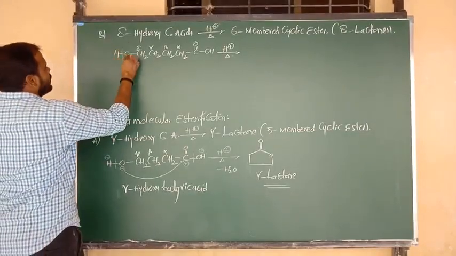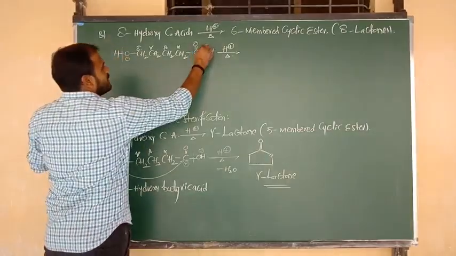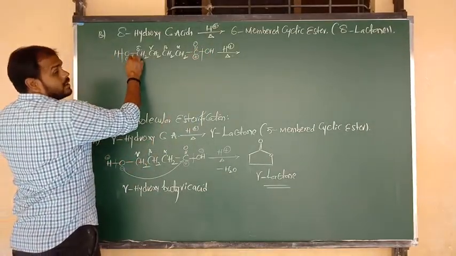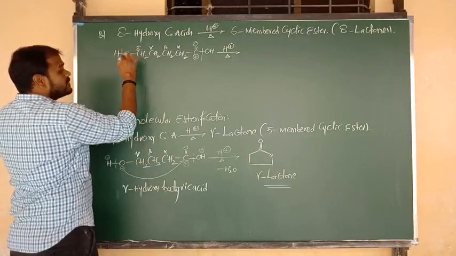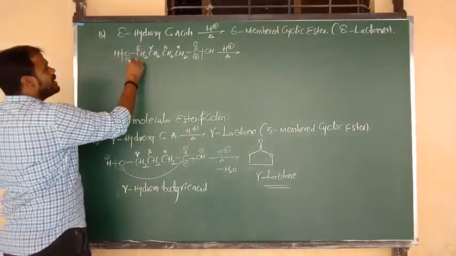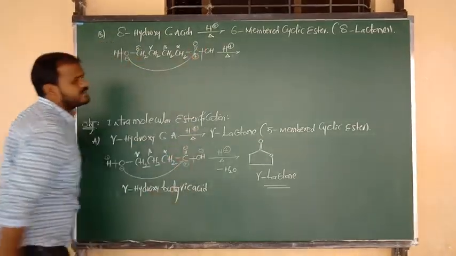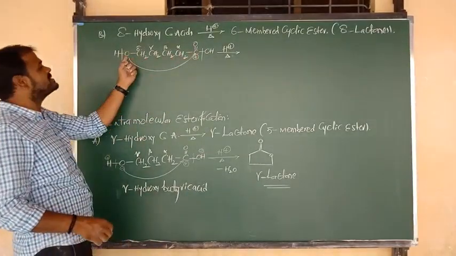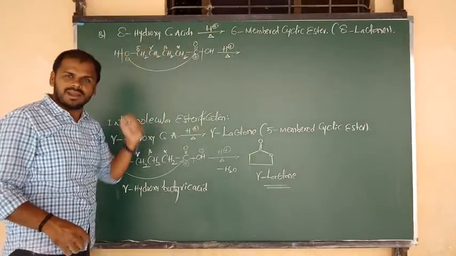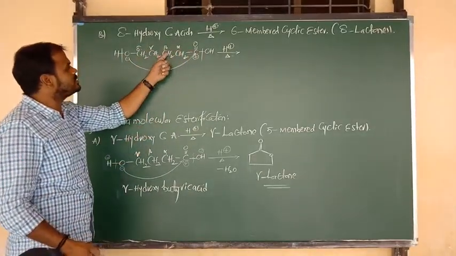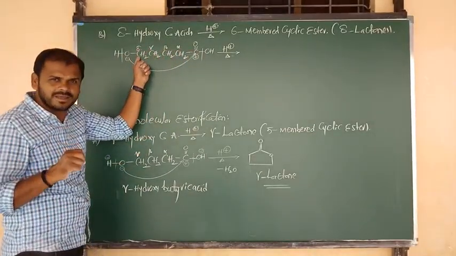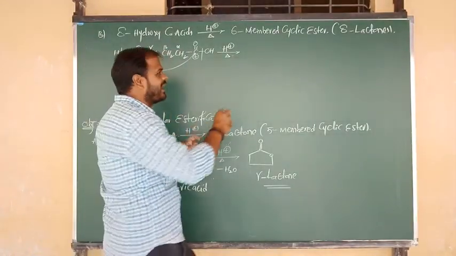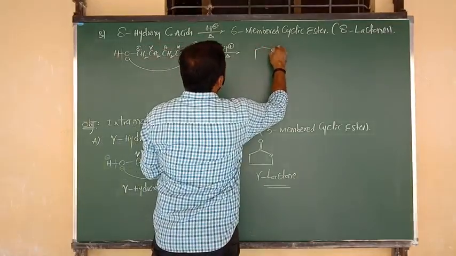Here O contains the charge minus, and here C double bond O contains the charge plus. This O contains a negative charge, and we utilize that negative charge to make a new bond with carbon. After making a new bond between carbon and oxygen, we get a 6-membered ring. How? 1, 2, 3, 4, 5: 5 carbons are there, and another atom we have to consider is oxygen. So we get a 6-membered ring here.